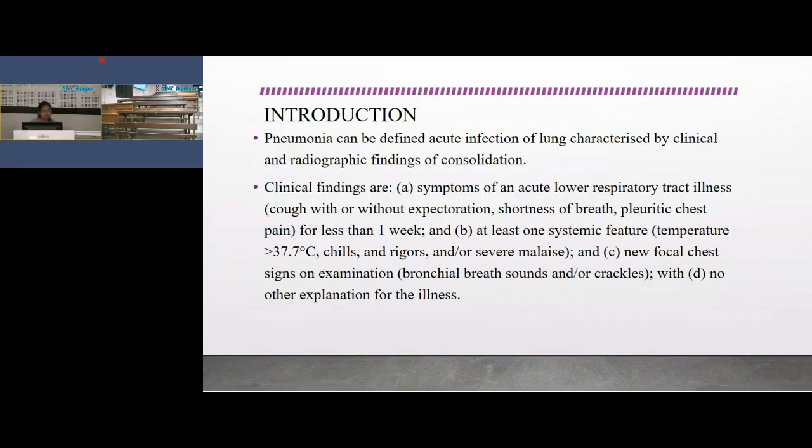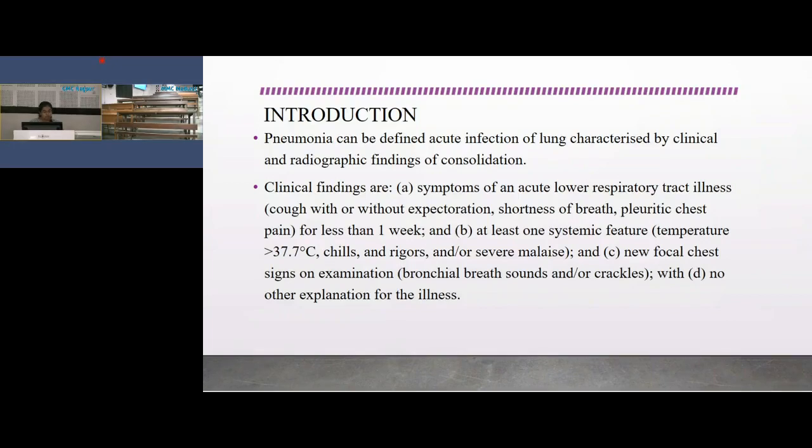So clinical findings are the symptoms of an acute lower respiratory tract illness, which is less than 1 week, and at least one of the systemic features are present, like fever, temperature more than 37.7 degrees, chills and rigors and severe malaise, and new focal chest signs on examination like bronchial breathing and crackles on auscultation, and also with no other explanation for the illness, like acute respiratory symptoms that can be present in pulmonary edema and pulmonary infarction.